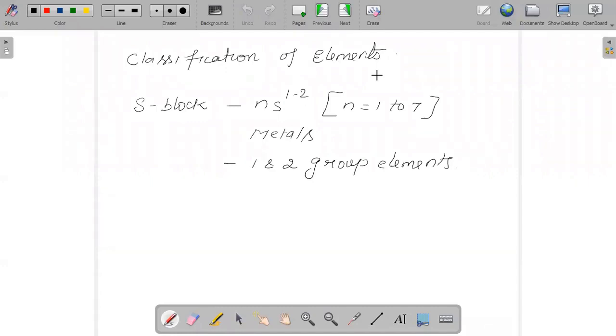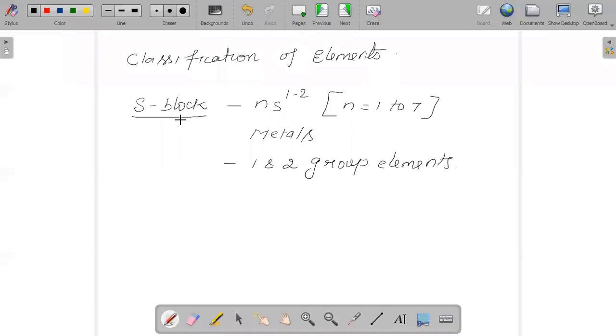So how do we classify s block elements? How do we say that this particular group of elements, or this particular group and period, I consider as s block elements? That is important. When we say s block elements, immediately we have to understand that these are elements in which the last electron enters the s orbital.